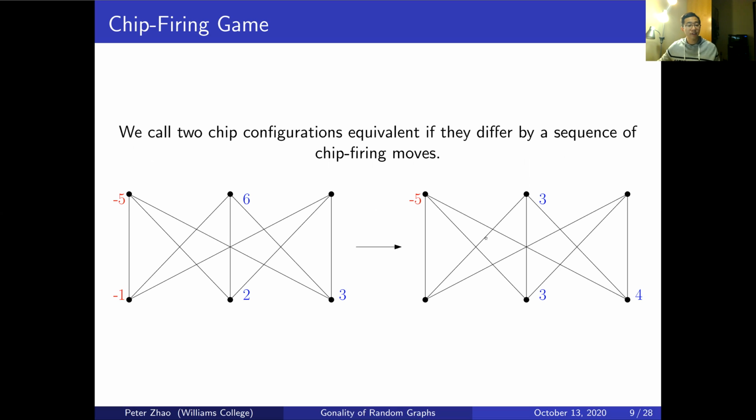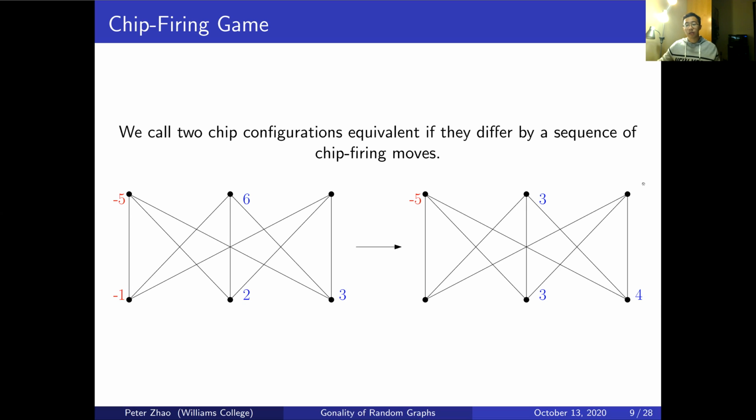And we can call 2 chip configurations equivalent if they differ by a sequence of chip firing moves. For example, these 2 configurations are equivalent because they differ by a single chip firing move. If I had chip fired this top vertex again, the same one that I fired before, then I'll send 1, 1, 1 again to each of its neighbors. And it ends up being that I get 0 up here, 1, 4, and 5 on the bottom vertices. And this configuration is still equivalent to the previous 2, again, because it differs only by a single chip fire move. And I can have as many chip fire moves in sequence as I want.